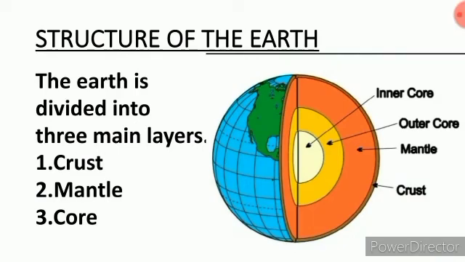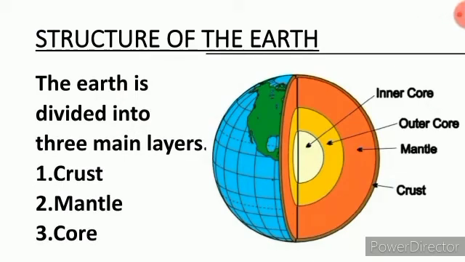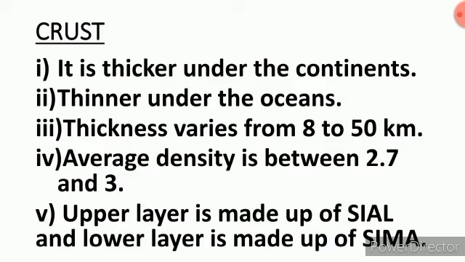Now you will understand the structure of the earth. The earth is divided into 3 main layers: crust, mantle and core. The first one is crust. The crust is solid and it has 2 parts, the upper layer and the lower layer. The upper layer is made up of silica and aluminium. Children, silica is most commonly found in nature as quartz, and this is the constituent of sand, and aluminium is a soft metal.